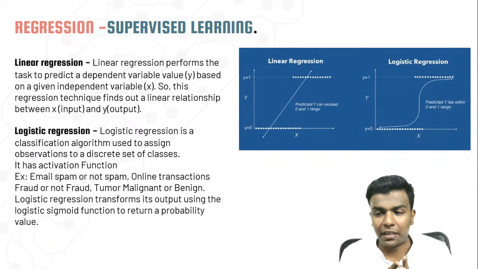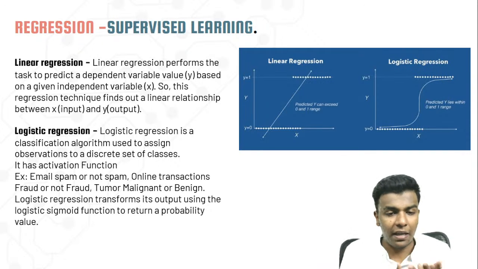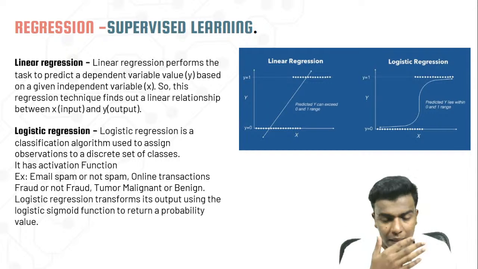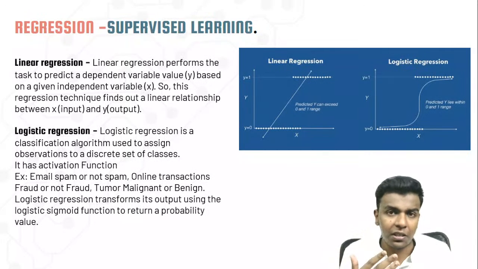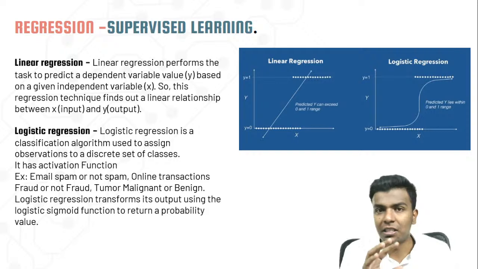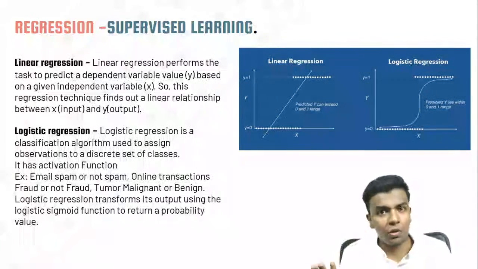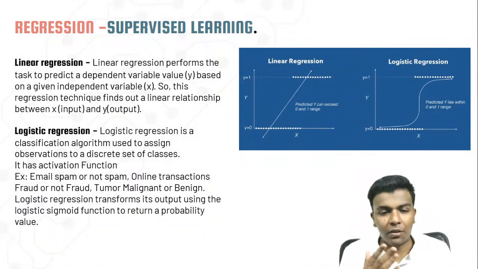Logistic in the sense that it is going to check either-or, like either spam or not spam, or online transaction fraud or not fraud. For example, email spam: a lot of promotional messages are coming, and based on that it will automatically classify that it is promotional. It is some kind of repeated message, so we need to drop that message in the spam folder. So that kind of classification, either fake news or good news, for fake news detection. Those things can be done with the help of logistic regression.